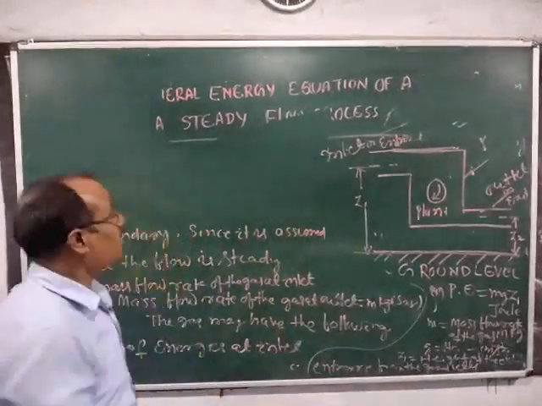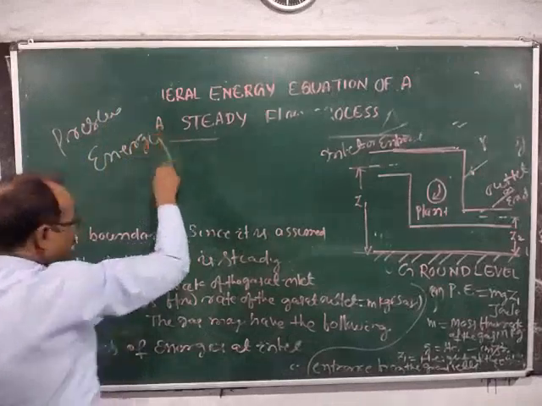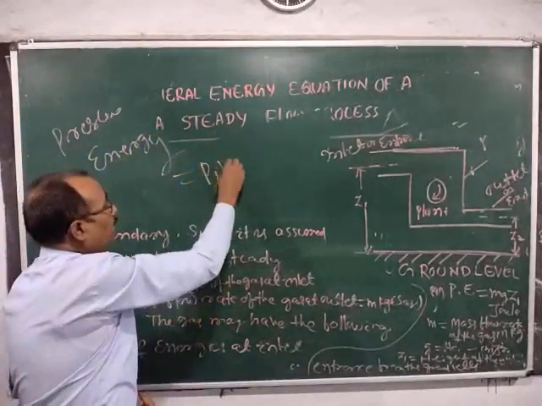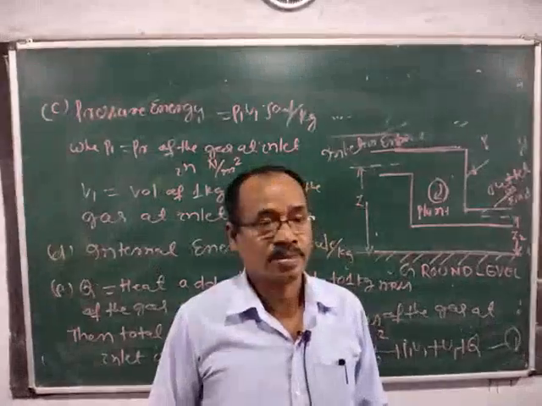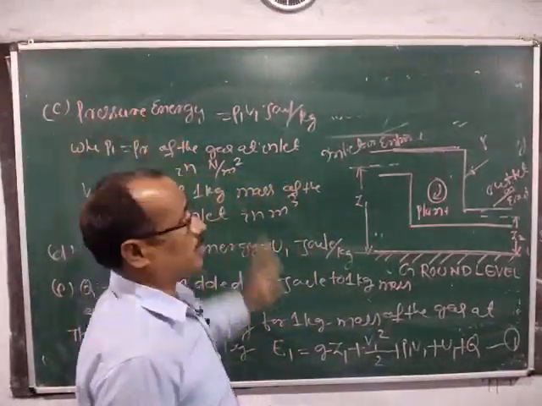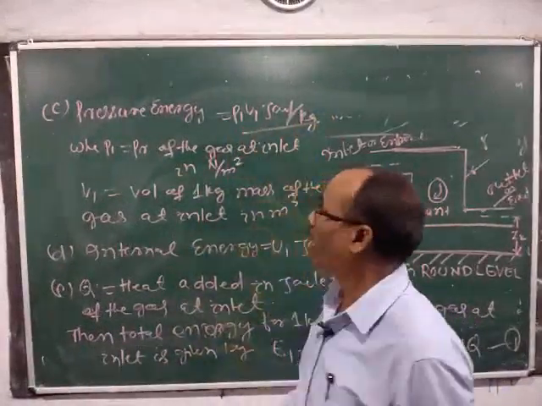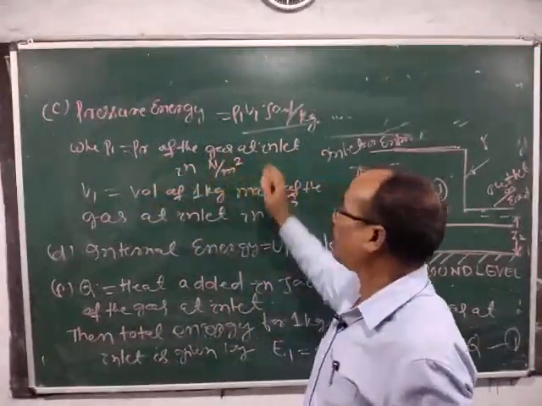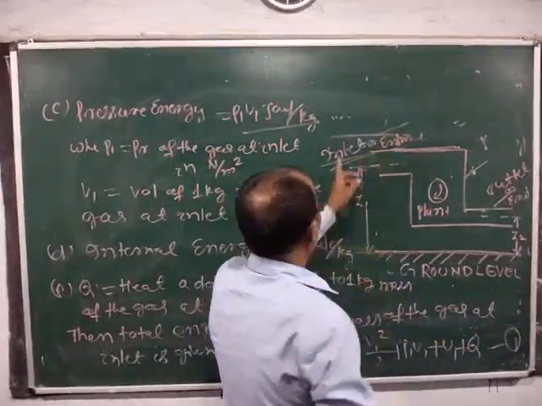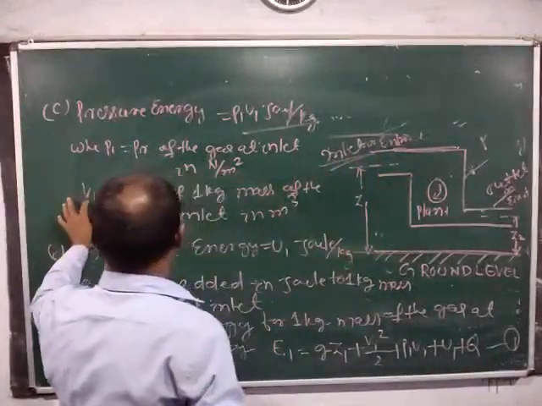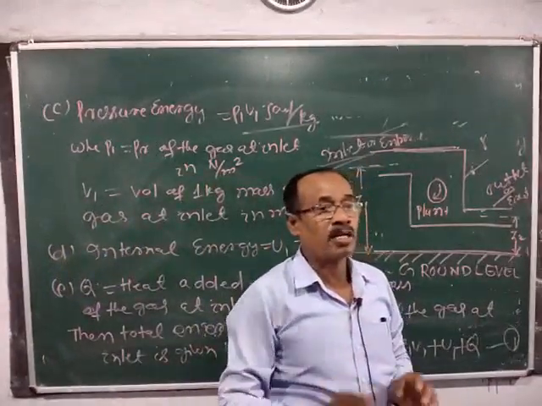Next is pressure energy. It is given by the formula P1 V1 joule per kg, where P1 is the pressure of the gas at inlet section in Newton per meter square, and V1 is the volume of 1 kg mass of the gas at inlet section in meter cube.